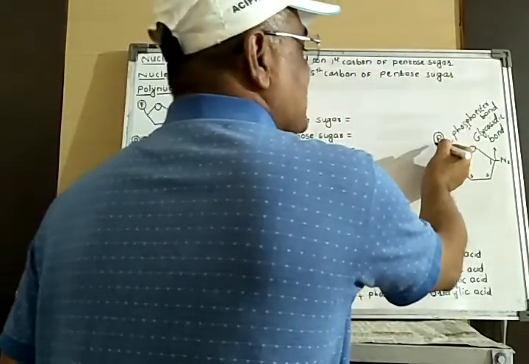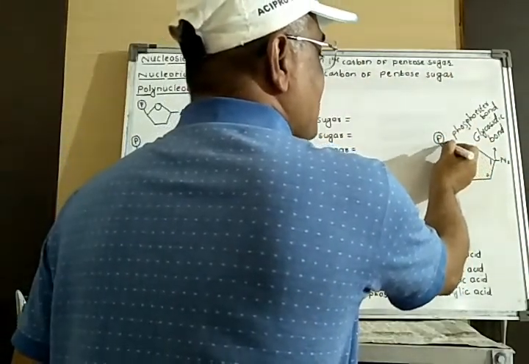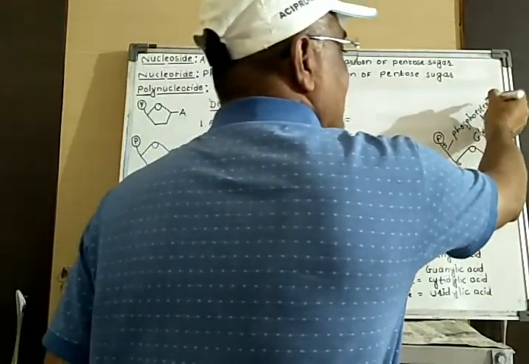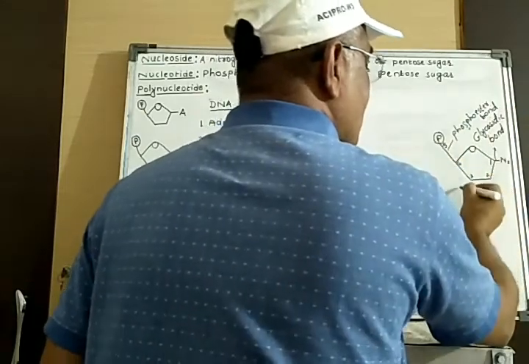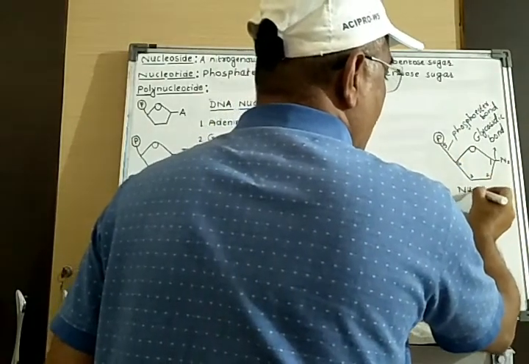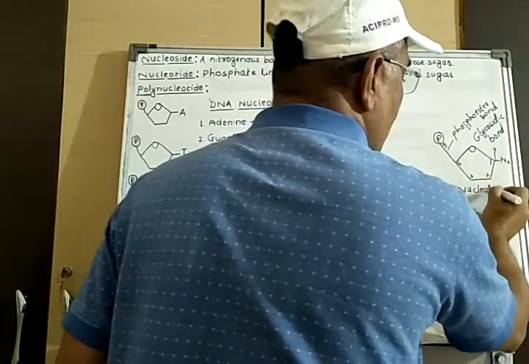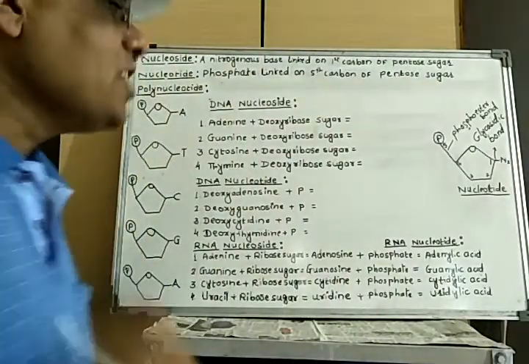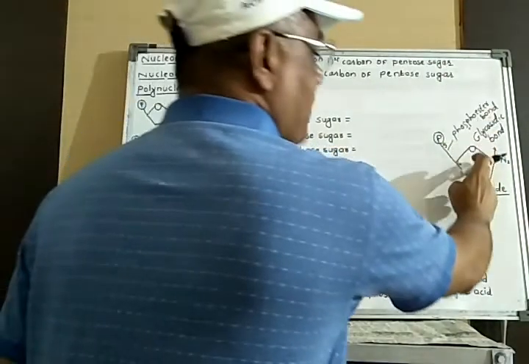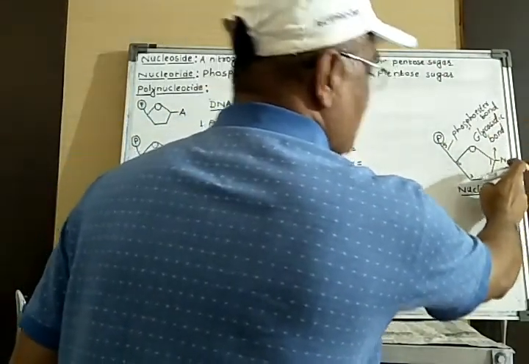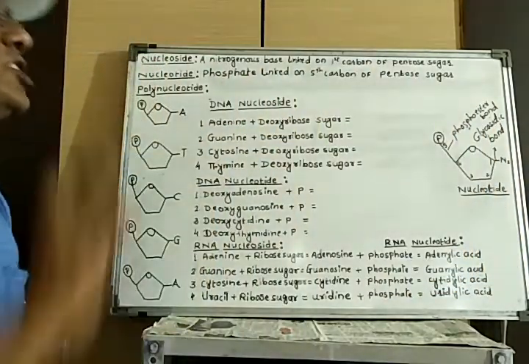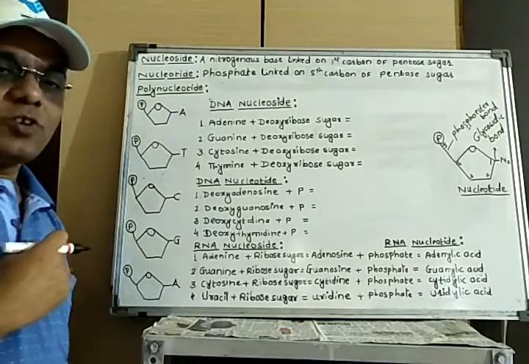And when one phosphate is attached on carbon number fifth with the help of a bond called phosphoester bond, there is formation of one nucleotide. So you have to keep in mind, one nucleotide is nothing but one pentose sugar, one nitrogen base, and one phosphate group, a phosphoric acid. So this is about one nucleotide.